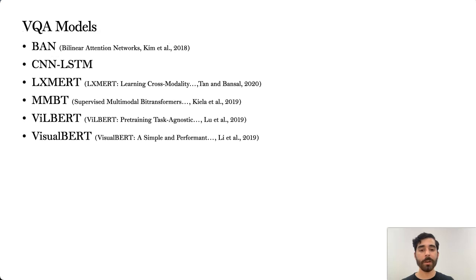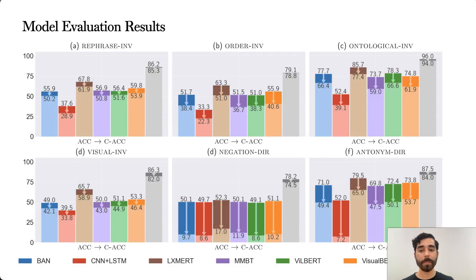We chose 6 competitive models and baselines to profile using CARETS, including a bilinear attention network, a CNN LSTM baseline, LXMERT, a multi-modal bitransformer, VILBERT, and VisualBERT. We chose these models because of their state-of-the-art performance and to compare a diversity of architectures and pre-training schemes. We'll briefly review some of the evaluation results and takeaways from using CARETS. Along with humans, we evaluate the 6 models on each of the tests.